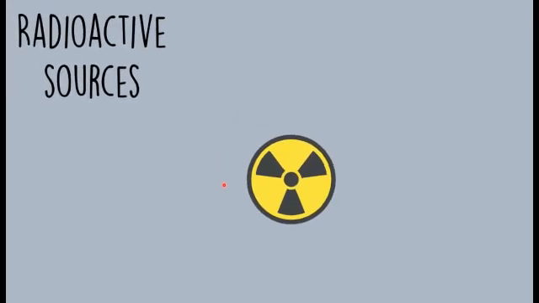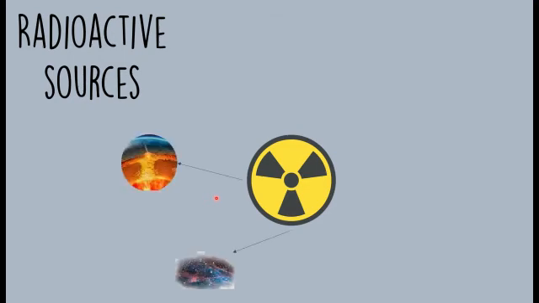Okay, next, we will discuss radioactive sources. Radioactive sources are elements that can emit radiation because of their unstable nature. Some radioactive sources are natural and some are artificial. Natural radioactive sources consist of sky objects, the crust, and the inside of the body. Artificial radioactive sources consist of the medical field and nuclear reactors.